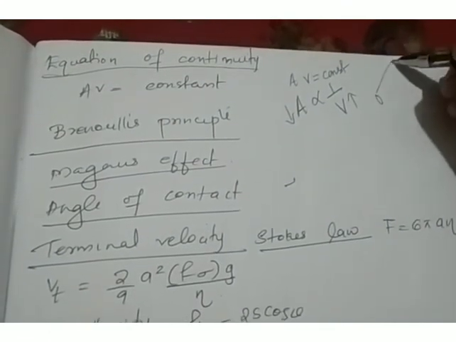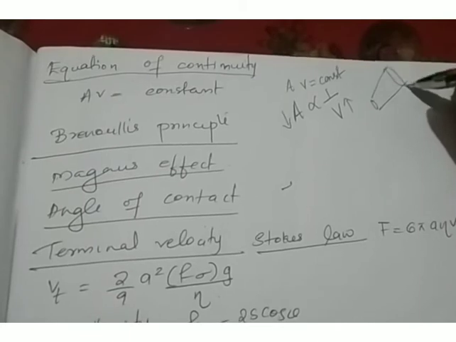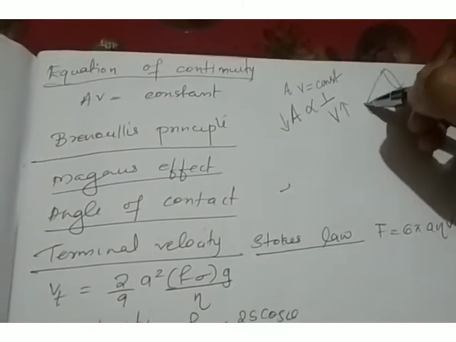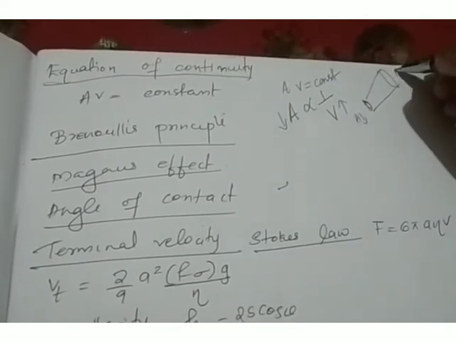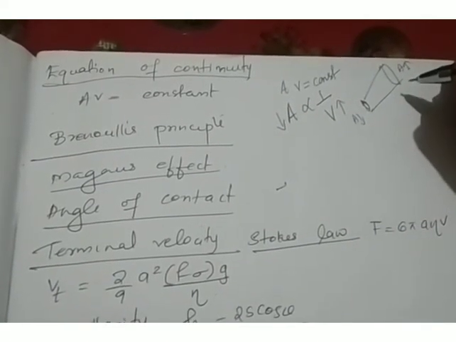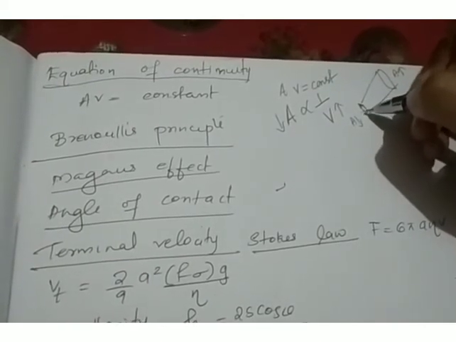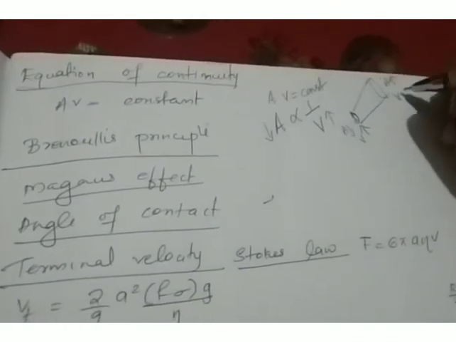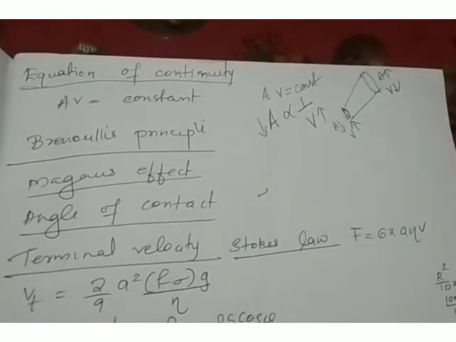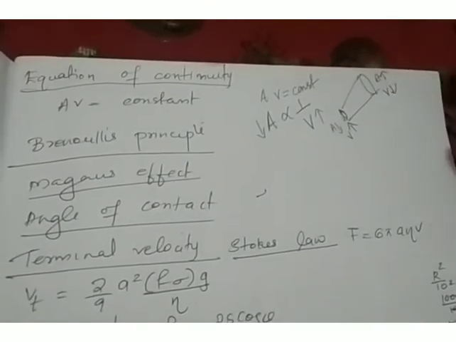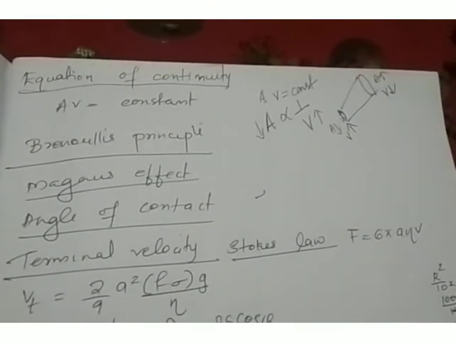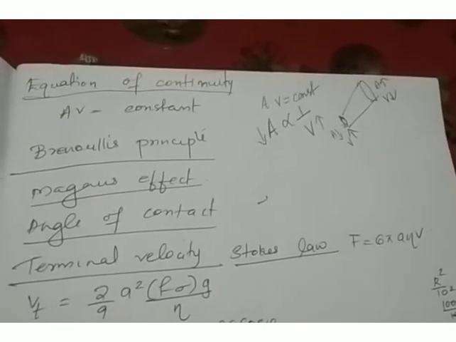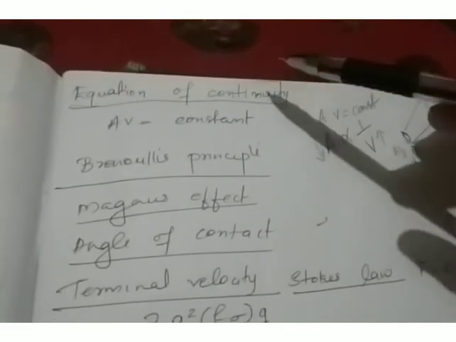So if we consider two areas of the pipe like this, this pipe has a non-uniform cross-sectional area. Here area is less, here area is more. So where will the velocity be more? Here, where the area is less, the velocity will be more as per the equation of continuity. But here velocity will be less because area is more. So the fluid coming out from a small opening possesses high velocity, and the water coming out from a very large opening possesses very less velocity. That is based on the equation of continuity.